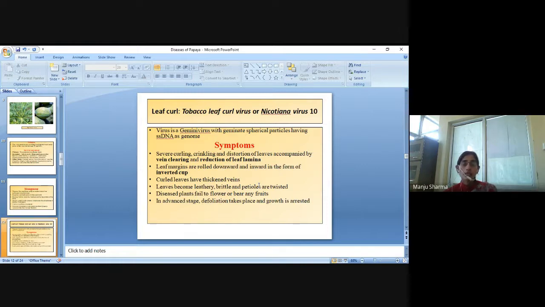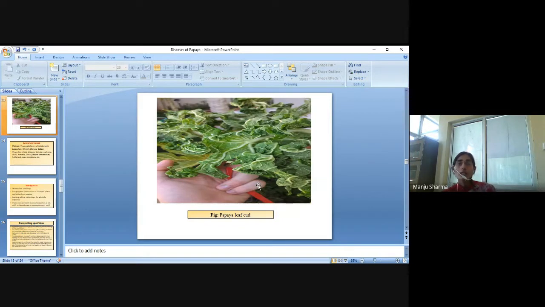Leaves become leathery, brittle, and petioles very brittle. Diseased plants fail to flower or bear any fruit. In advanced stage, defoliation takes place and growth is arrested. That is the leaf curl disease of papaya, in which the leaves are very crinkly.